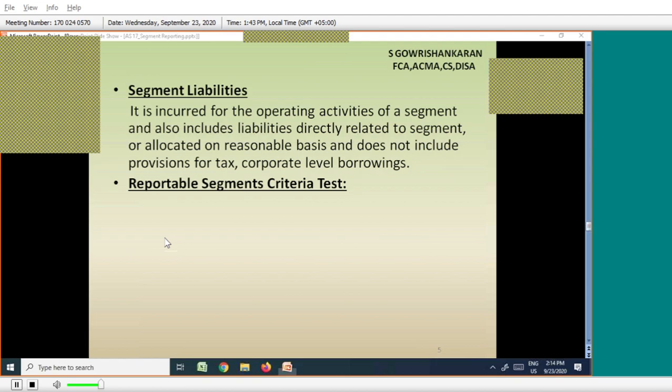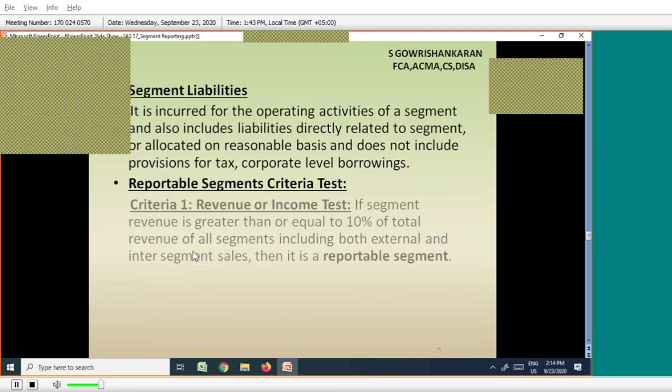Let's just go through it. Criteria 1. What is this criteria 1?